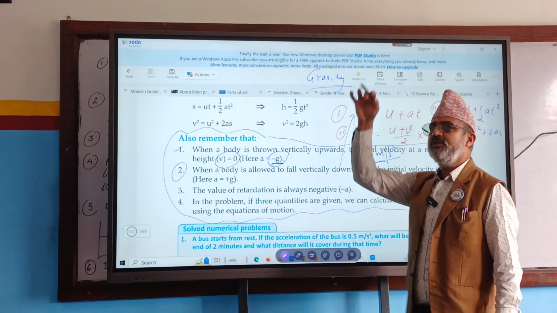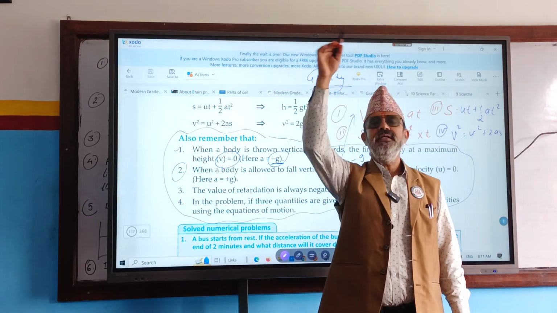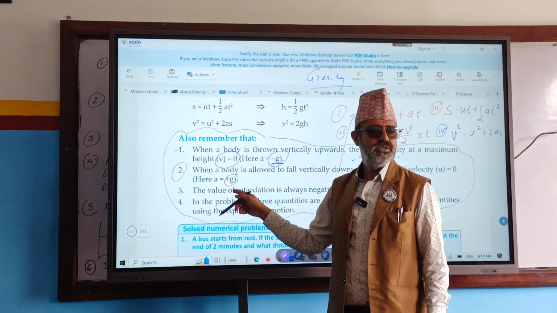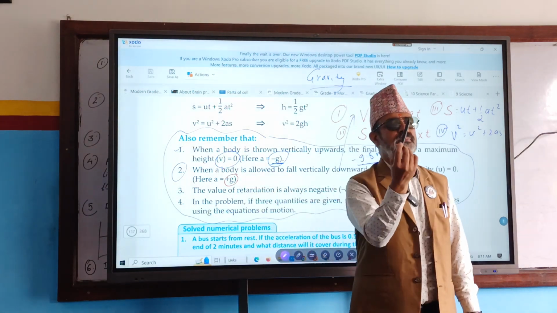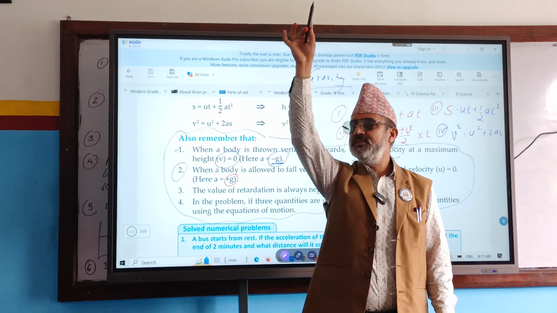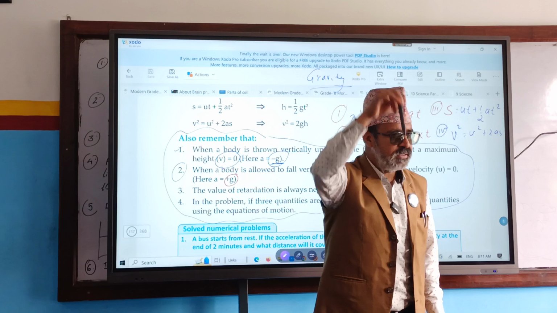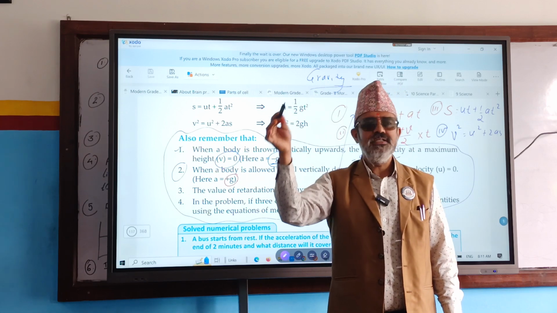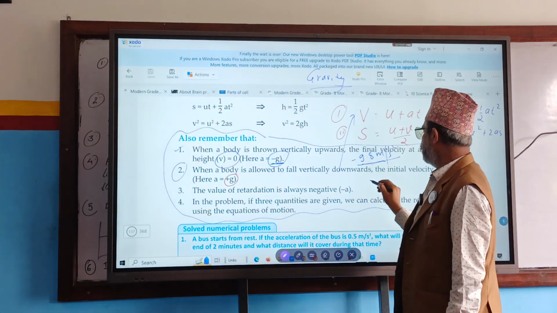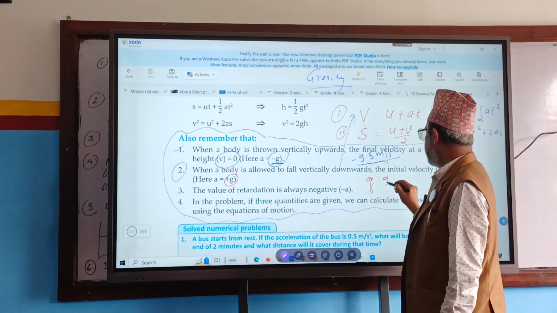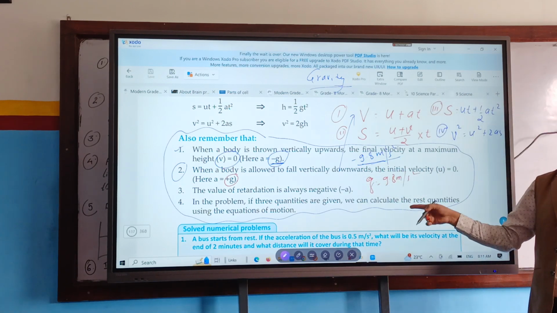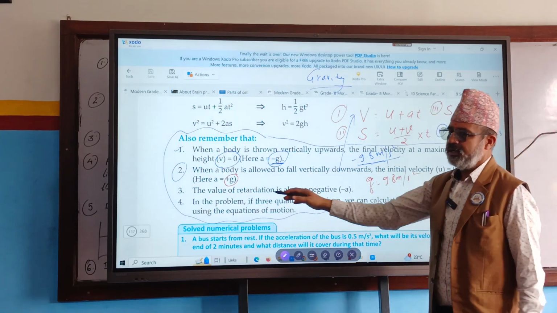So when we drop something downward, then initial velocity is 0 and the value of g is also positive. Okay, now make your concept clear. You throw something upward: final velocity 0, value of g negative. Drop something downward: initial velocity u is 0, value of g positive. So if something is dropped down, then the value of g will be 9.8 meter per second square. Here it was minus, but here it is plus. Right?